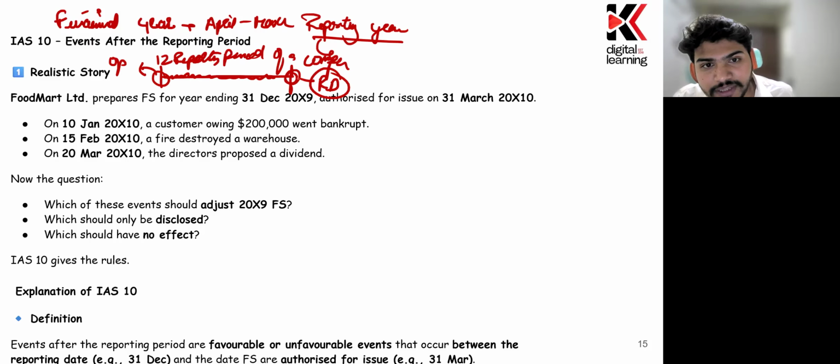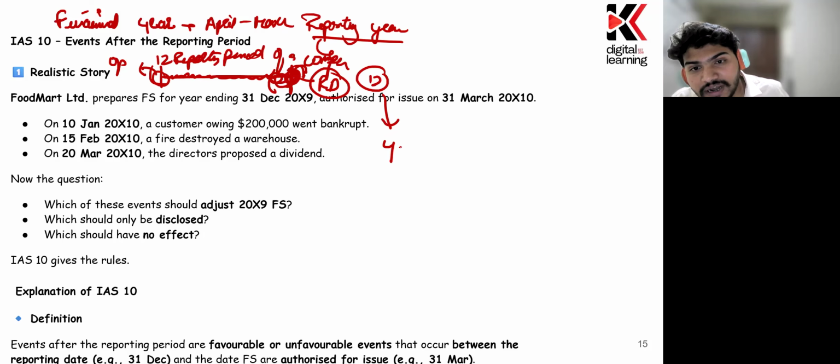So the financial statement they will be making after this period, because it would not have been possible to make the financial statement before the end of the reporting period. If you were making the financial statement before the end of the reporting period, you would not be incorporating those transactions into the financial statement. In order to incorporate all the transactions, you need to start drafting the financial statement after the reporting period, so that you would be able to incorporate each and every transaction which is there at the reporting date. So once the reporting period ends, suppose we are taking the 12 months reporting period, after those 12 months, you start making